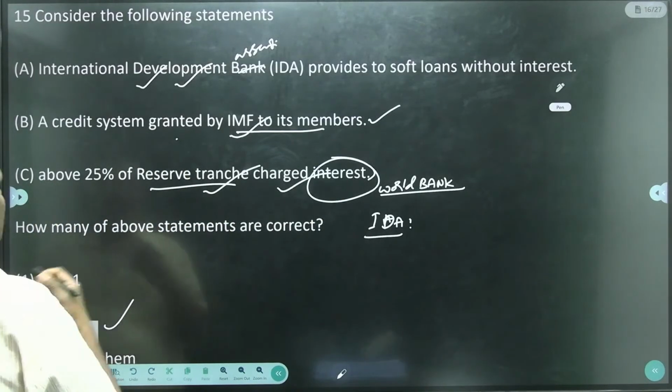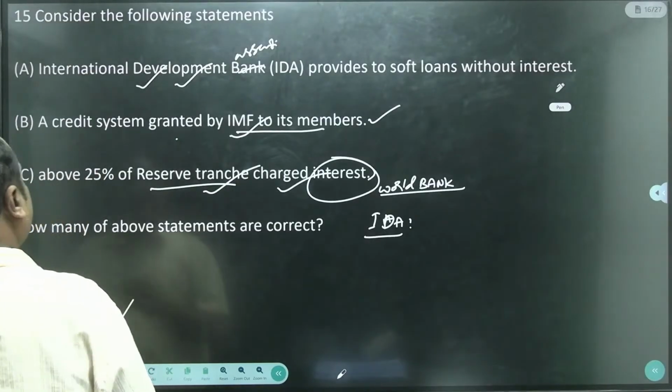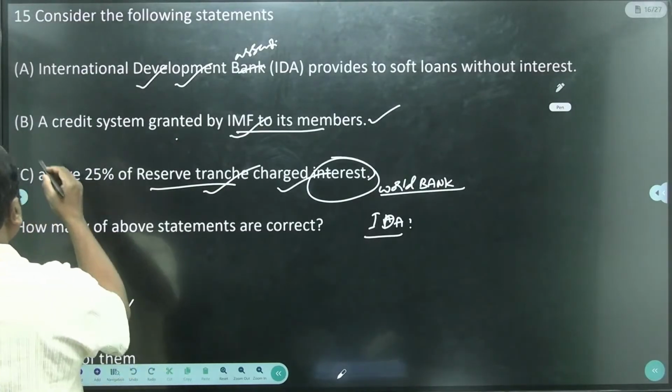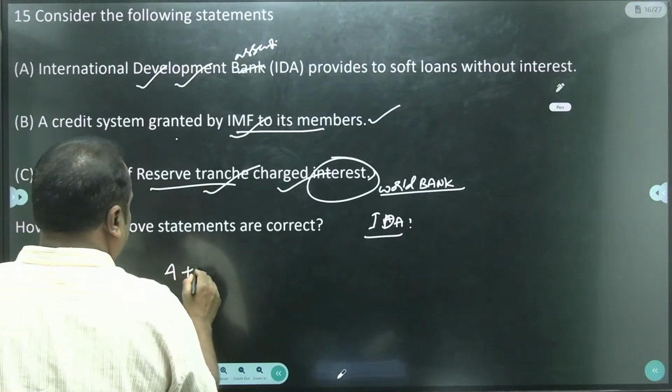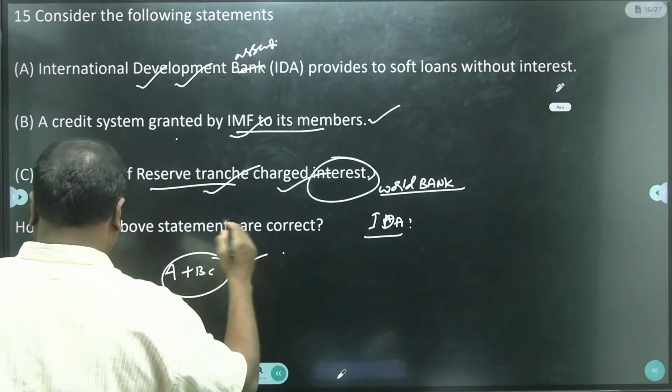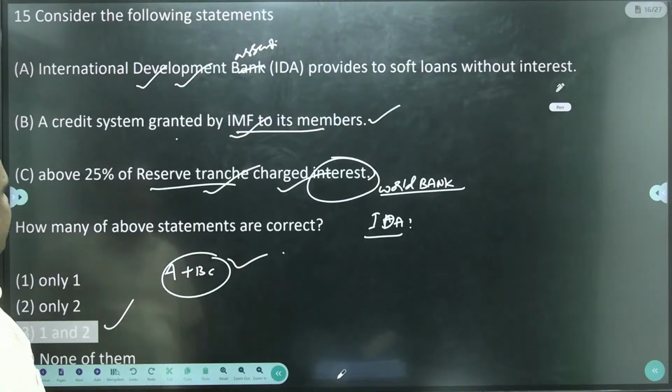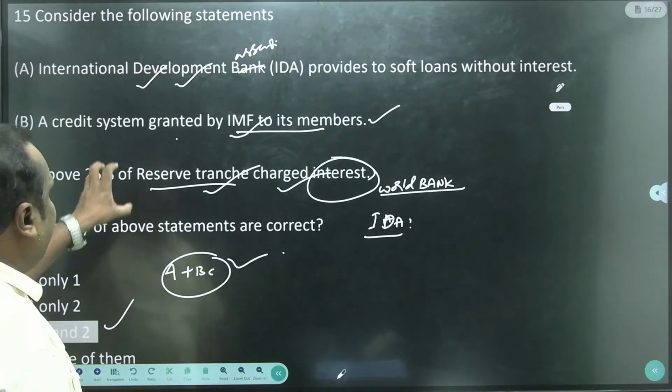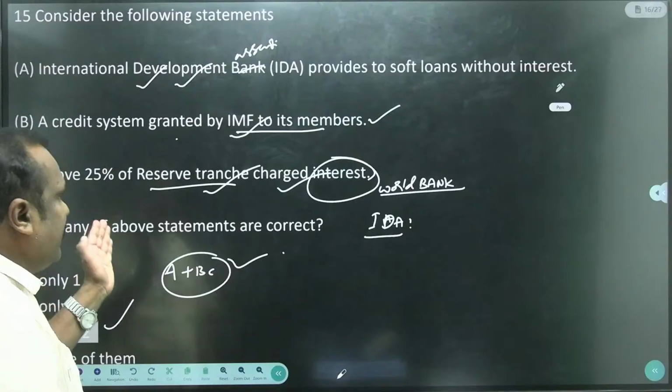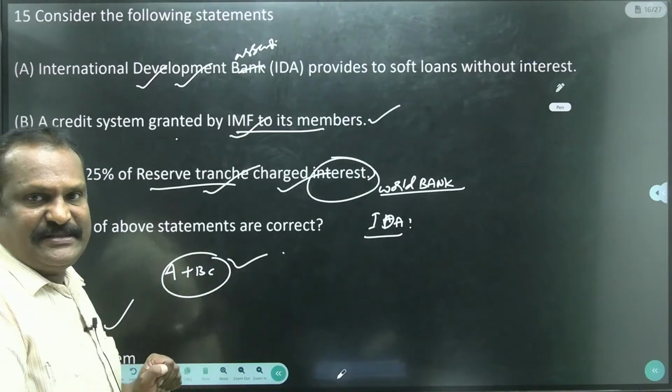Yes, A, B, C are correct. So above the 20% attracts interest, and less than the 20% doesn't get interest.